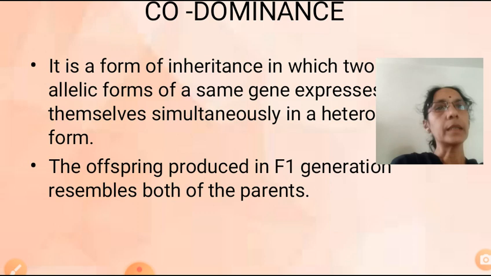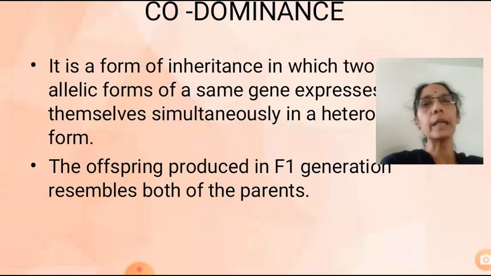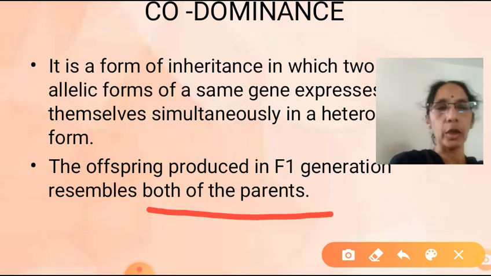So here the offspring of the F1 generation resemble both the parents. Got an idea? In complete dominance, F1 resembles only the dominant parent. In incomplete dominance, F1 is intermediate. But in codominance, F1 resembles both the parents. Got the meaning of codominance? Here, both the alleles of the same gene are expressing themselves side by side under which condition? Heterozygous condition.